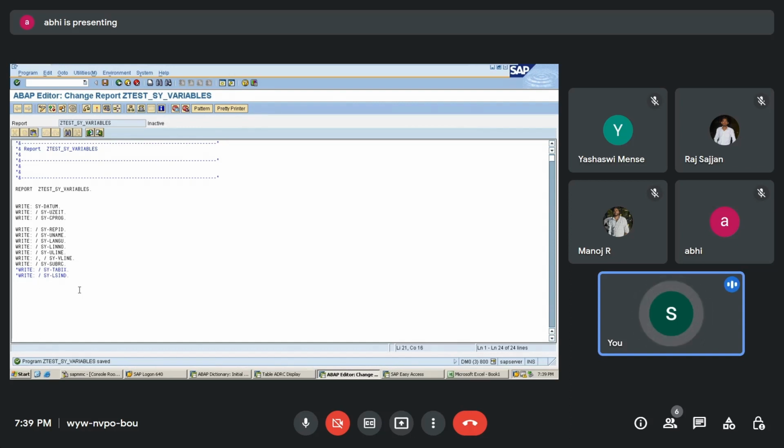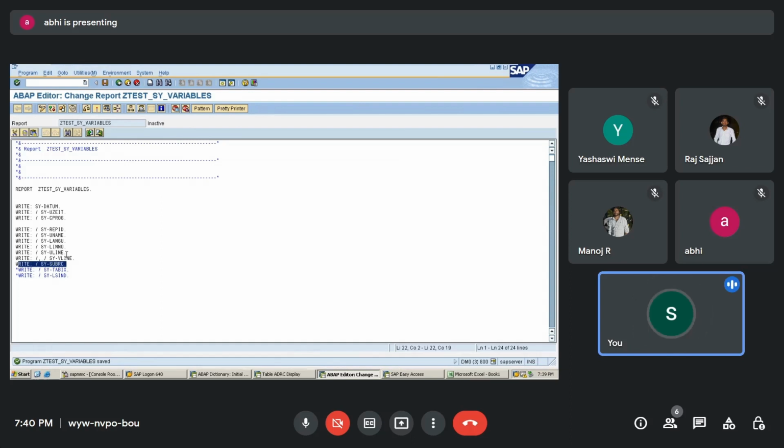If it is wrong, then it is going to give me 4. You just understand this much for the time being. When it is used actually in reports, at that time you will understand. So for the time being, just understand that sy-subrc is going to be 0 or 4.